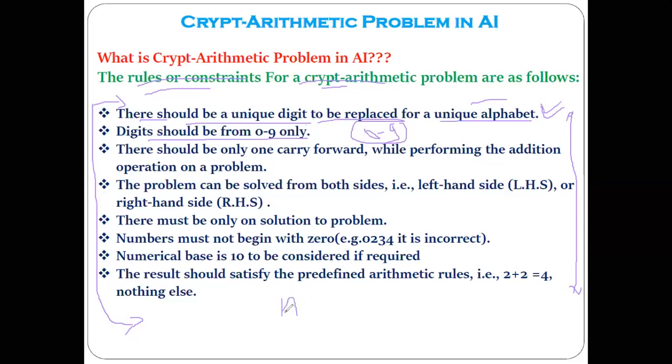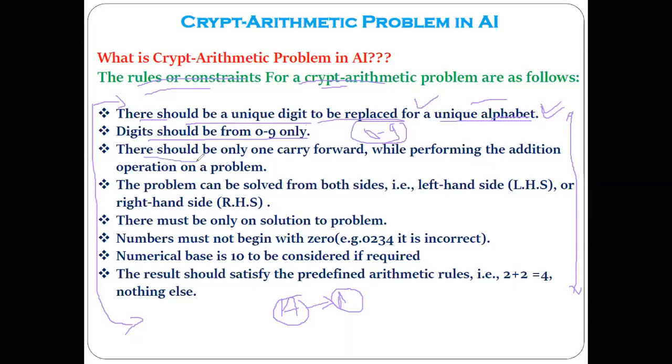Yes. Suppose you are assigning 1 to the A. Now this 1 cannot be assigned to any other alphabet. That is the meaning of this statement. I have written: there should be a unique digit to be replaced for a unique alphabet. Understood the first two rules? I hope you are writing also.